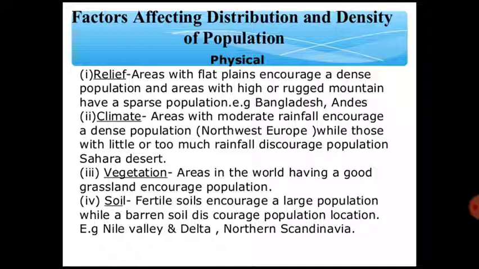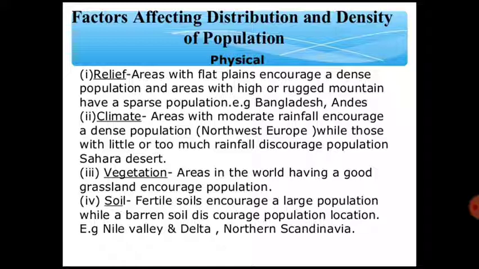It is quite obvious that in plain areas we see the most concentration of population, because we get all the amenities of livelihood in a better way in flat areas. Mountain areas have high terrain, so the communication and transport network is not well constructed there. That is why a flat area is always very attractive for a higher density of population.